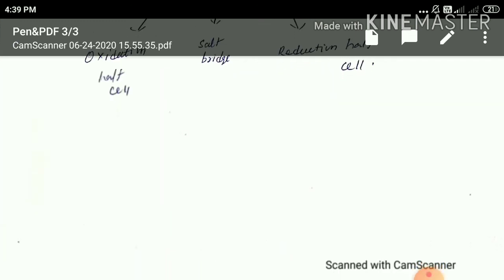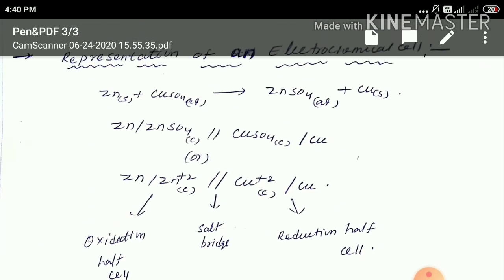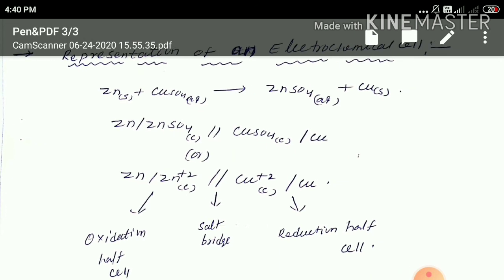The metal and metal ion are separated with the help of a vertical line. Similarly, in the cathode or reduction half cell, first you write the metal ion, then you write the metal. The metal and metal ion are separated with a vertical line. These two half cells are separated with the help of two vertical lines. It indicates the salt bridge. Instead of the vertical line, we can also use semicolons.